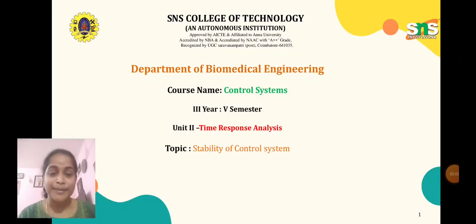from Department of Biomedical Engineering, SNS College of Technology, Coimbatore, and in this lecture series we are discussing biocontrol system topics, and here the topic is stability of control system. What do you mean by stability? Why do we need that? What is the necessity of stability in control system? Here we have an answer.